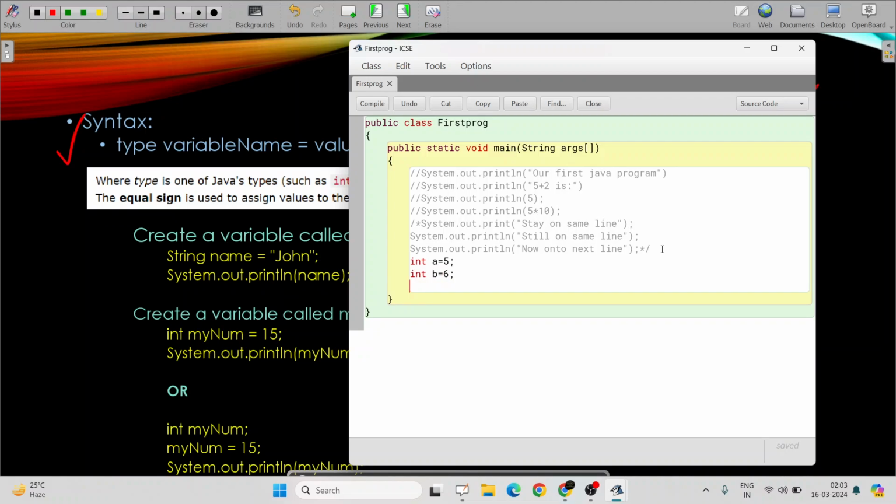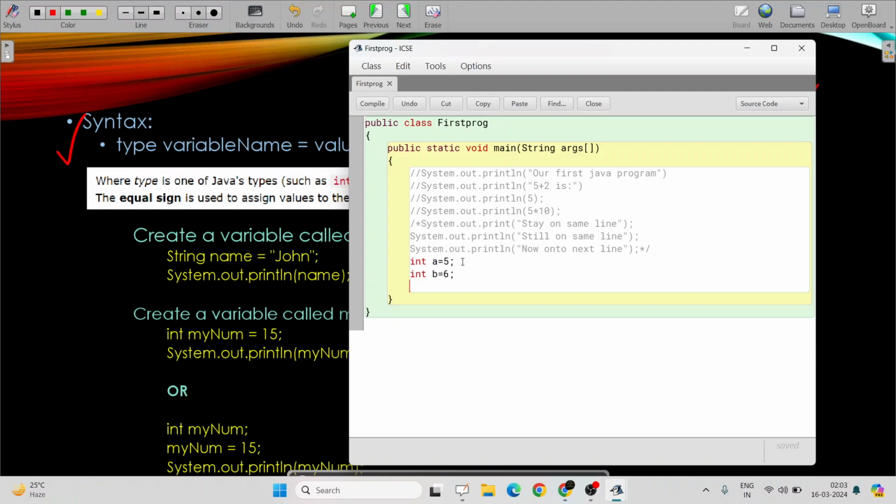Here int is the data type, a is the variable name, and 5 is the value. Now, what can be a variable name? We can only put a, b, c, or x, y, z? No. You can write name, name2, name3, you can put your own name also. But there are certain rules which you must follow. I will come to them after one or two slides maybe. But always try to put a meaningful name over here. The variable name must be meaningful.